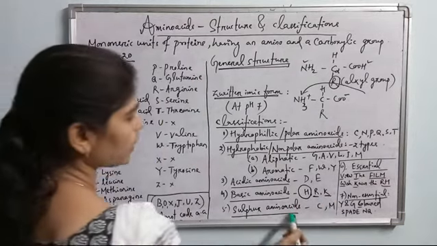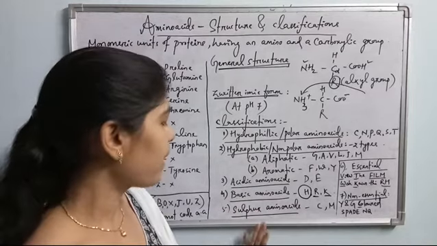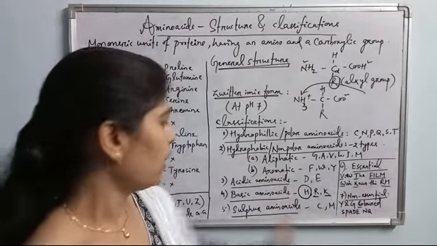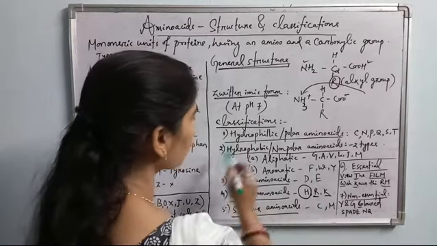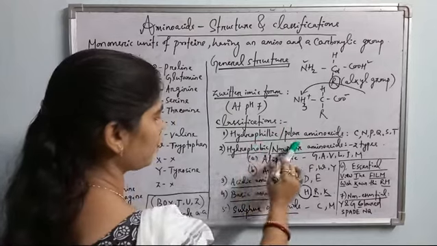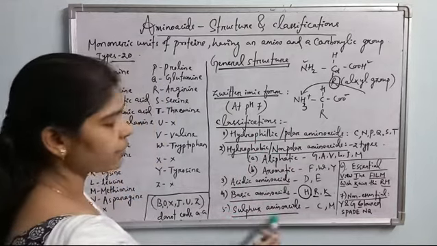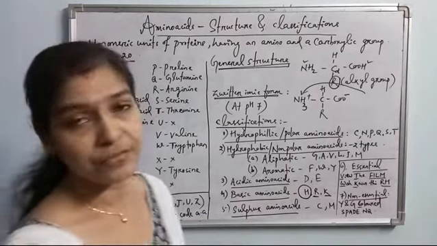Then sulfur containing amino acids. Only 2 amino acids out of 20 have a sulfur group in the alkyl or side chain. These two are cysteine and methionine. So basing upon the side chains, the amino acids are classified as hydrophilic, hydrophobic, aliphatic and aromatic, acidic, basic and sulfur containing amino acids. So this is all about the amino acid classification.